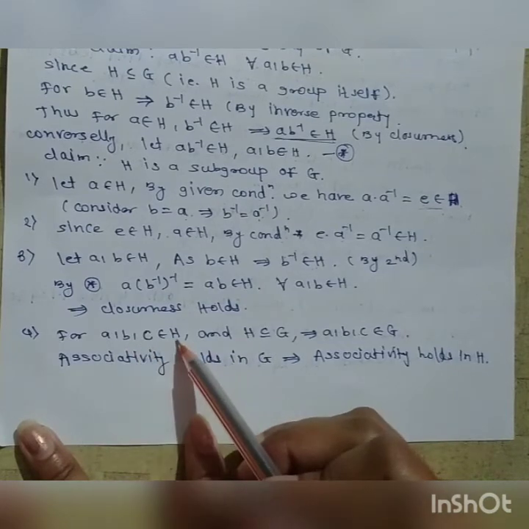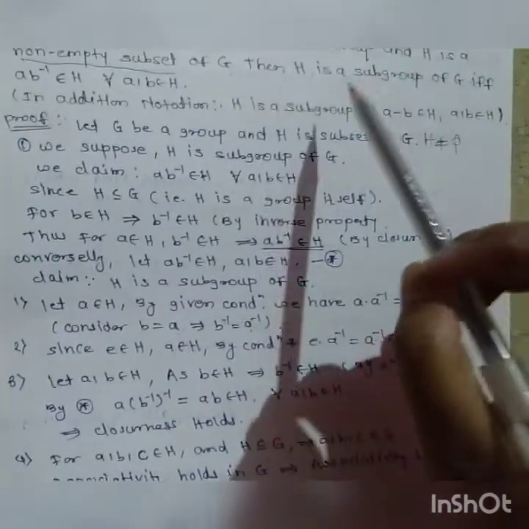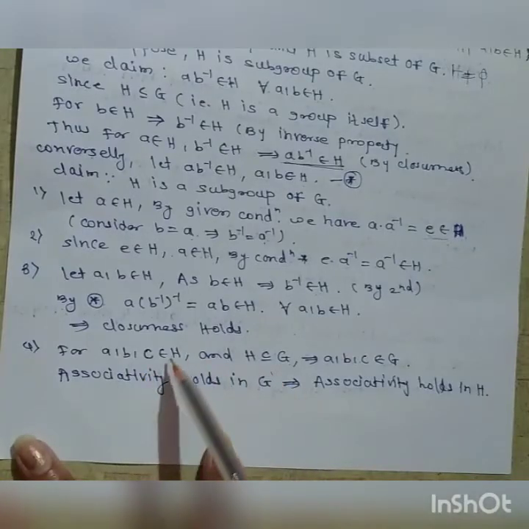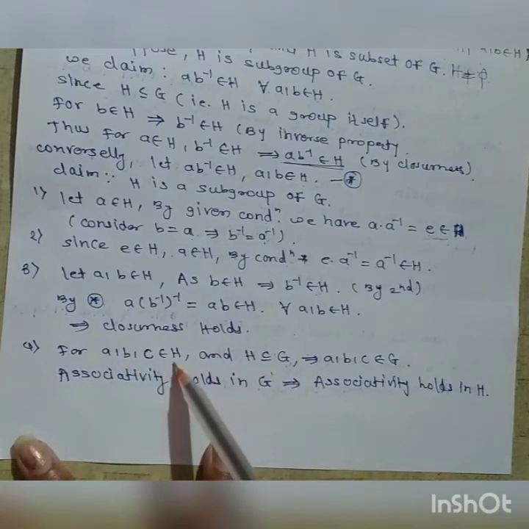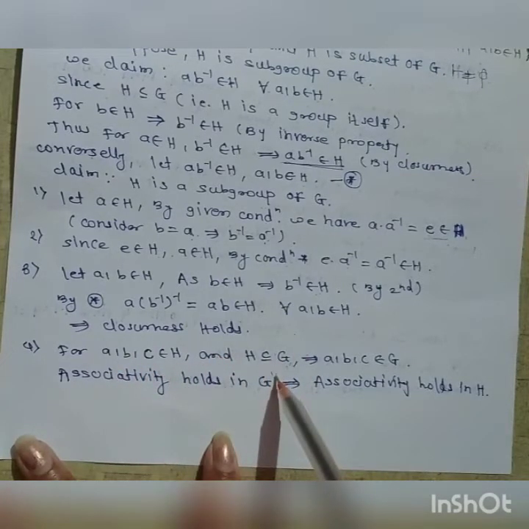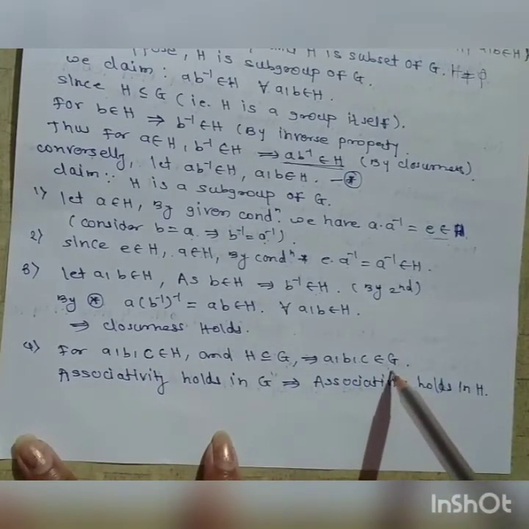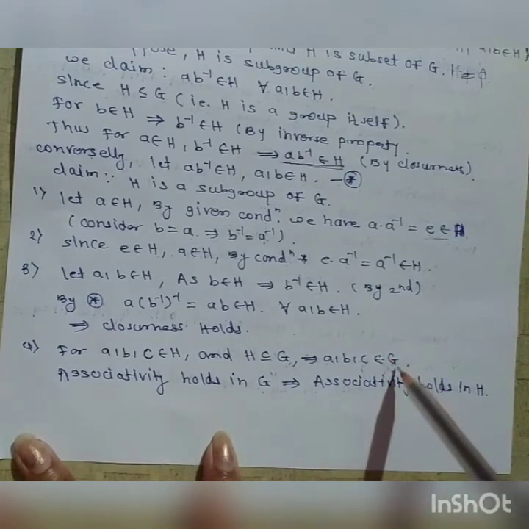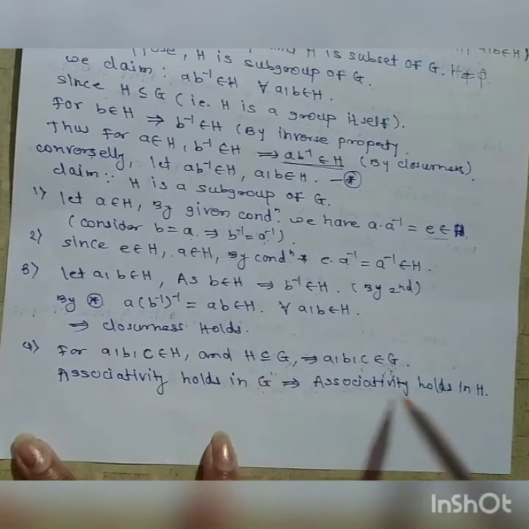And the last property is the associative property. Let us consider a, b, c belongs to H, and H is a subset of G. This is already given in the statement, as G is a group and H is a non-empty subset of group G. Since H is a subset of G, any three elements of the set H are elements of the set G. Therefore, for a, b, c belongs to H, they also belong to G, and since G is a group, associativity holds in G. This implies associativity also holds in H.